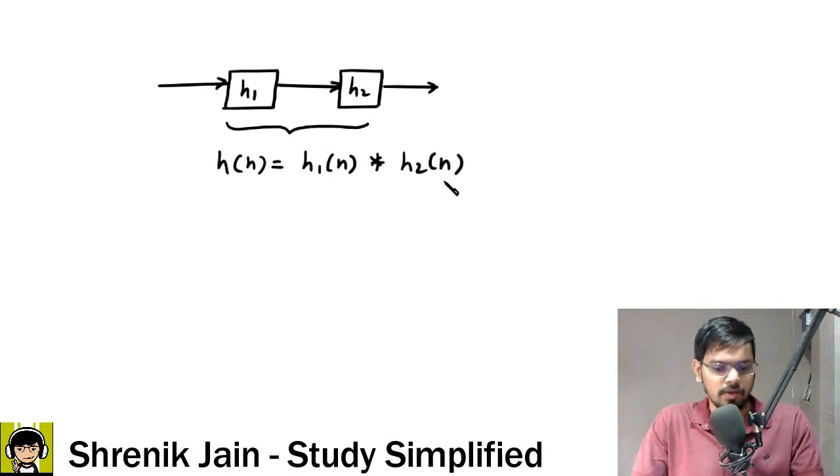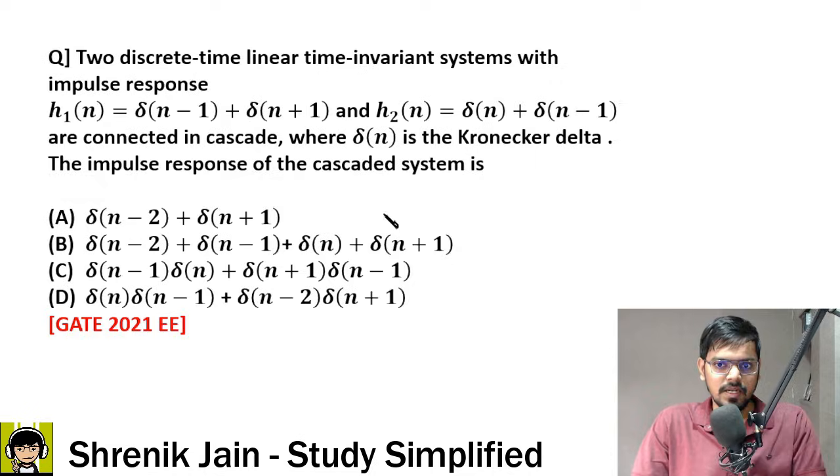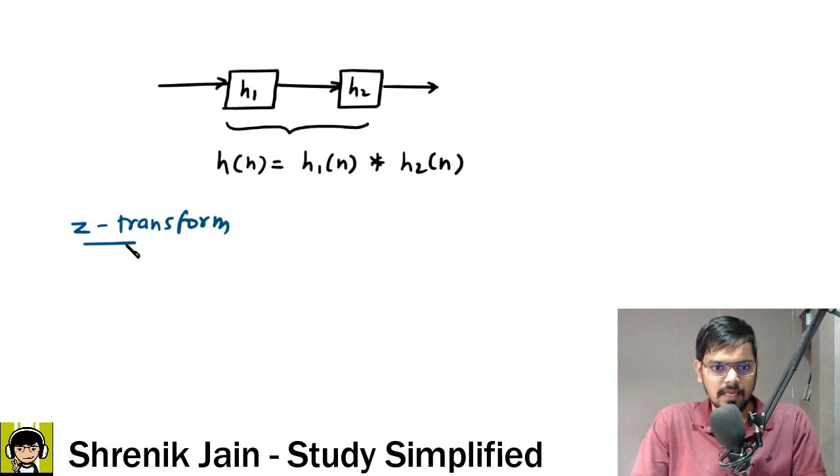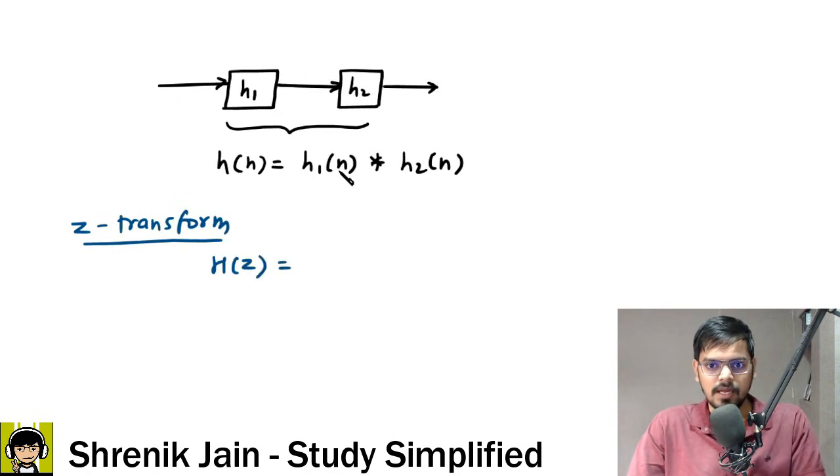Now if I see carefully, h1 of n and h2 of n are given as functions, and when you do the convolution, it's time taking. If you do time domain convolution, it's very time taking. So better we go with the frequency domain, and because we are dealing with discrete time, let us use the Z transform. Then h of n becomes h of z, h1 of n becomes h1 of z, and convolution gets converted into multiplication. That is the benefit in the frequency domain. Then h2 of n becomes h2 of z.